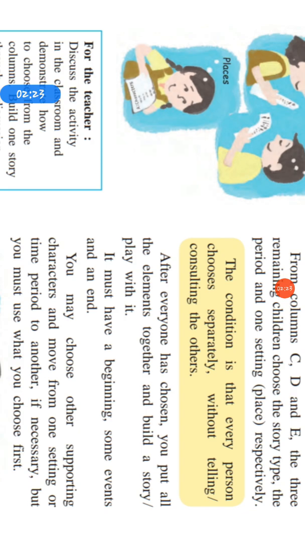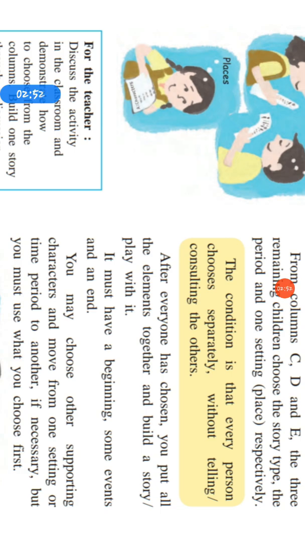After everyone has chosen, you put all the elements together and build a story and play with it. That is what you have to do after everyone has chosen the characters, characteristics, story type, period, and place. They have to put all these elements they have chosen together and build a story and play.